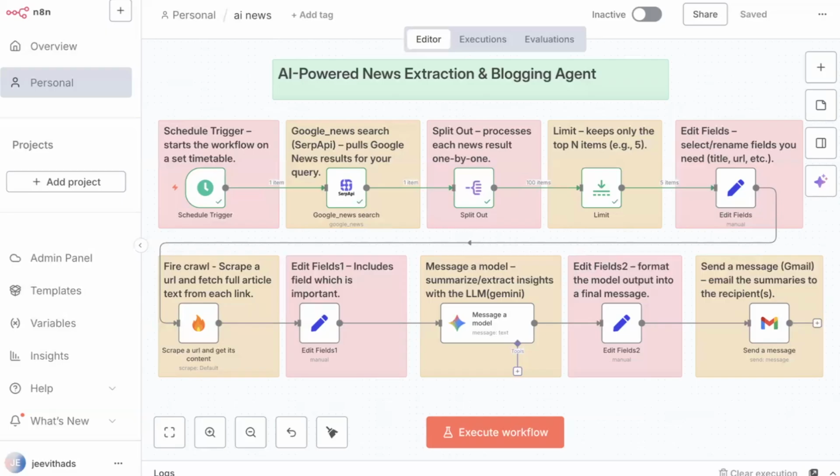Whatever I extracted, let us send to the message model. Here, as usual, I'm using the Gemini model, which is free for us. Then again an edit field just to extract what exactly is important to me. And then finally I'm sending everything to a message tool. Here, whatever blog is written by my model will be emailed to me every day. So let me just execute this workflow.